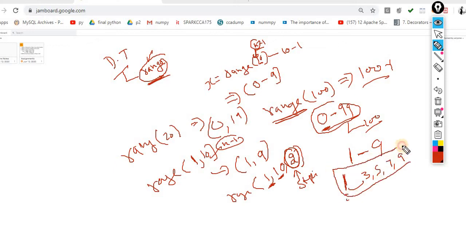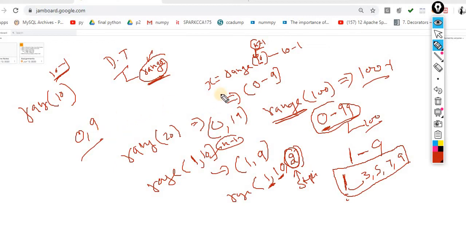This is the way with the help of range. Range is a data type available in Python by which you can generate iterable objects. Now I think the picture is clear. If I do range of 10, keep this point in mind, always 10 minus 1, that means 0 to 9.